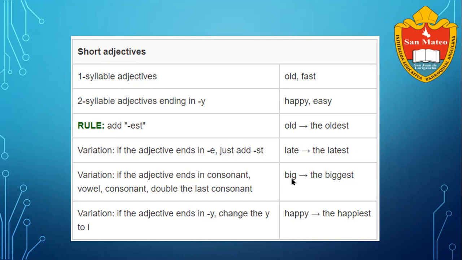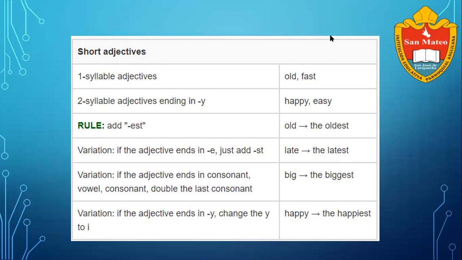Look, big: consonant, vowel, consonant, we double the consonant, so the biggest. If the adjective ends in Y, change the Y to I. Happy, happiest. Look, in all examples, when we talk about short adjectives, we add the at the beginning and also est at the end.